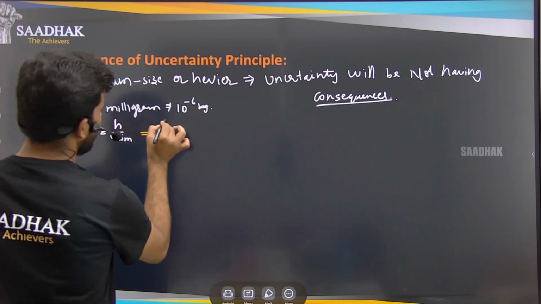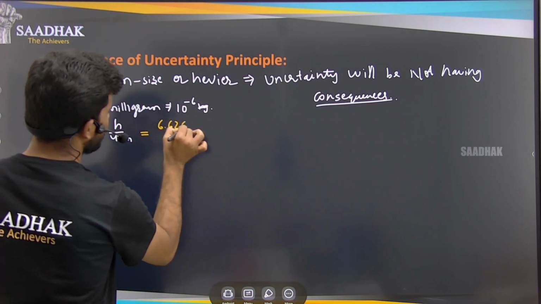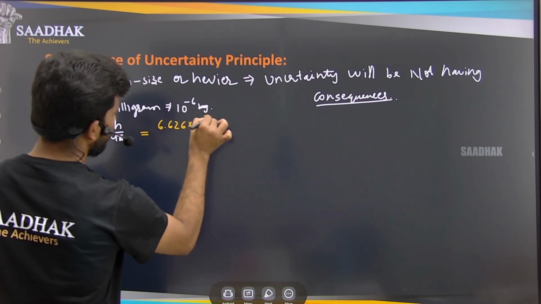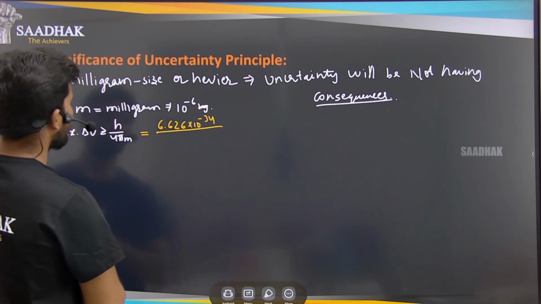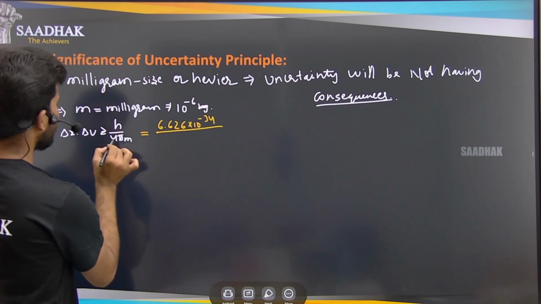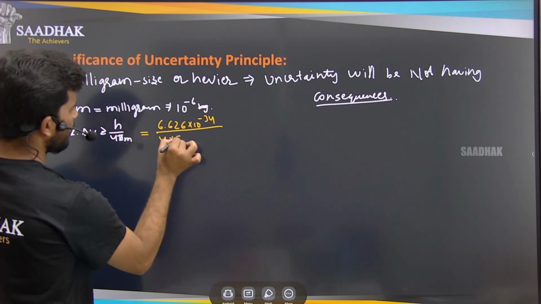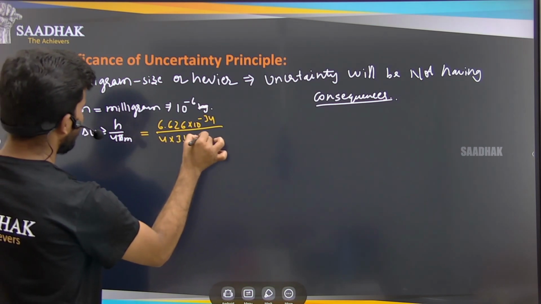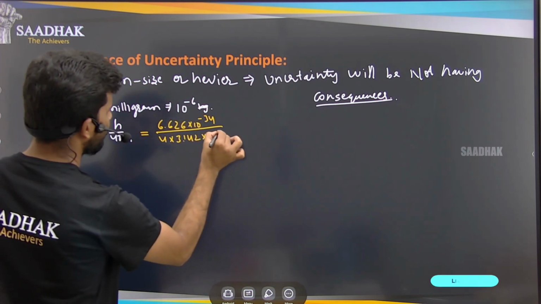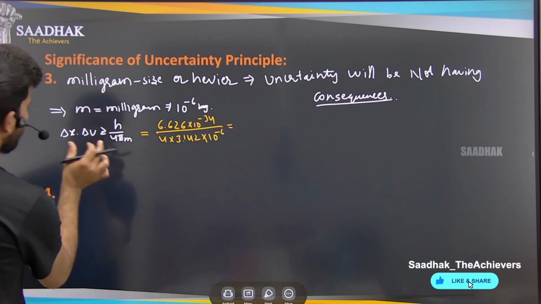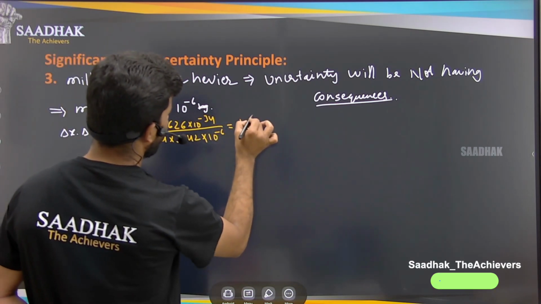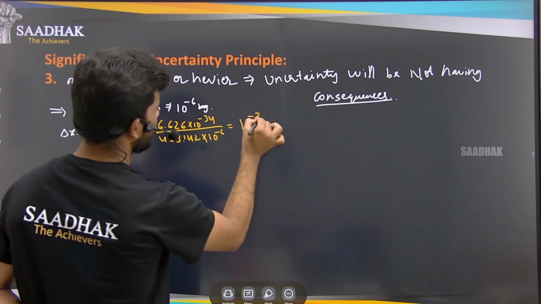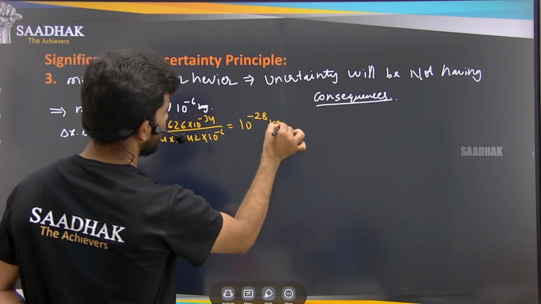So what is the product of the uncertainty? 6.626 into 10 to the power of minus 34 divided by 4 into pi, which is 3.142, into the mass, 10 to the power of minus 6. The product will be approximately 10 to the power of minus 28.